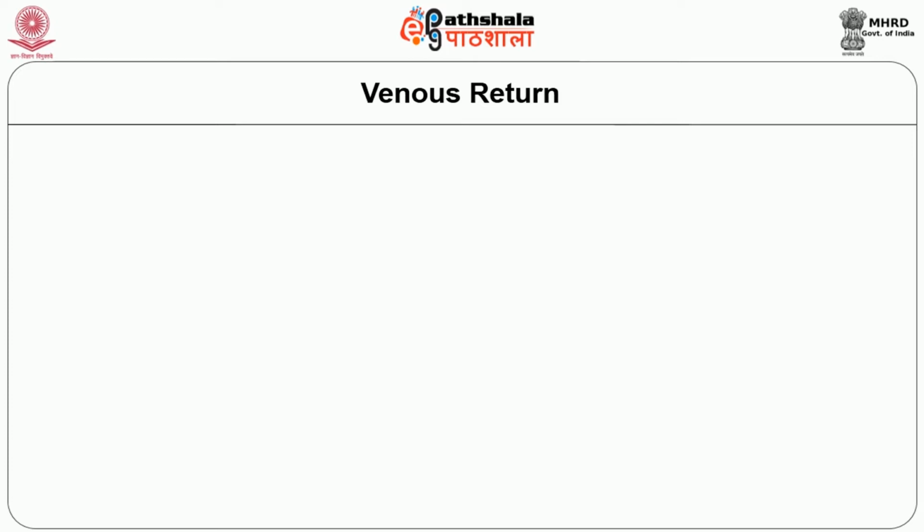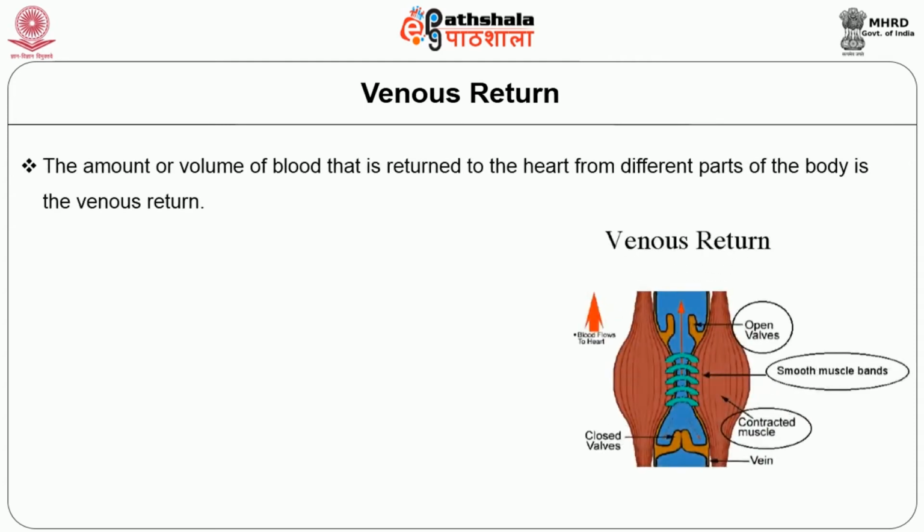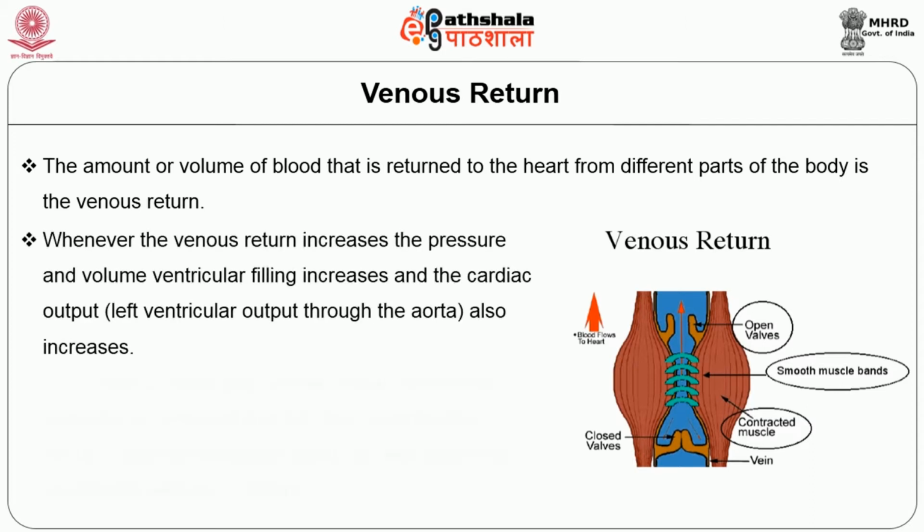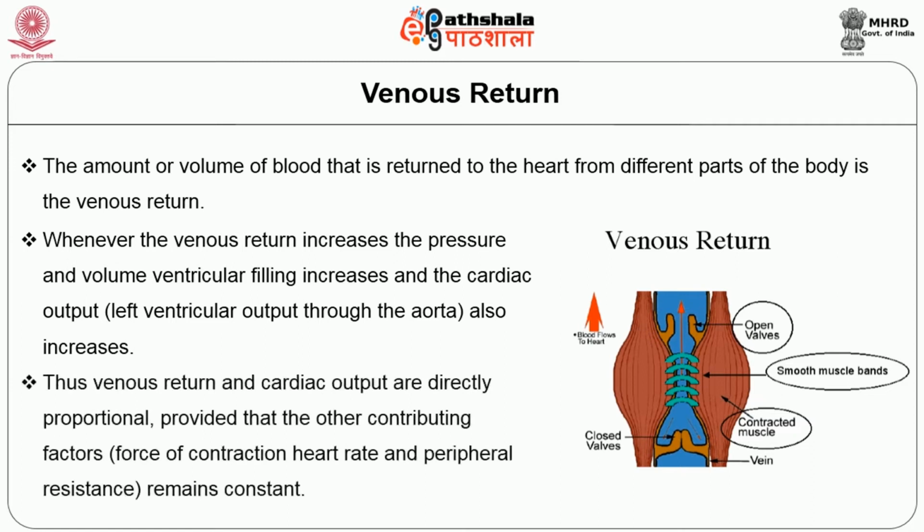What is meant by venous return? The amount or volume of blood that is returned to the heart from the different parts of the body is called the venous return. Whenever venous return increases, the pressure and volume of ventricular filling increases and the cardiac output, that is left ventricular output through the aorta, also increases. Thus, venous return and cardiac output are directly proportional, provided that the other contributing factors such as force of contraction, heart rate and peripheral resistance remain constant.